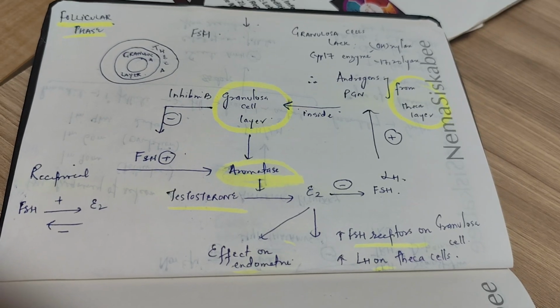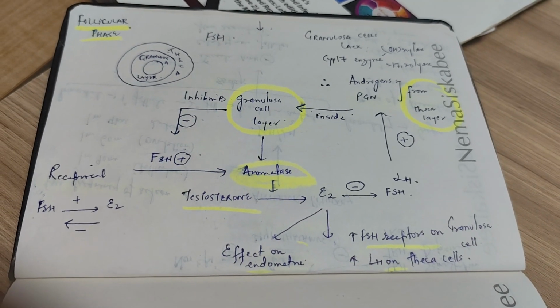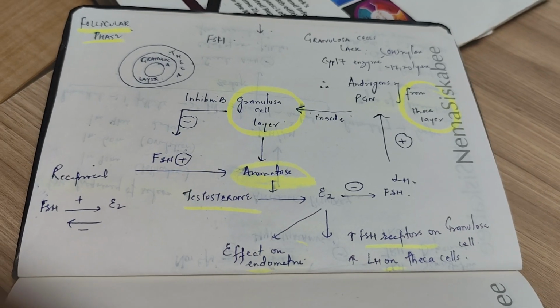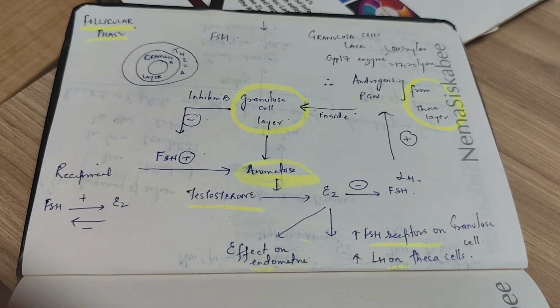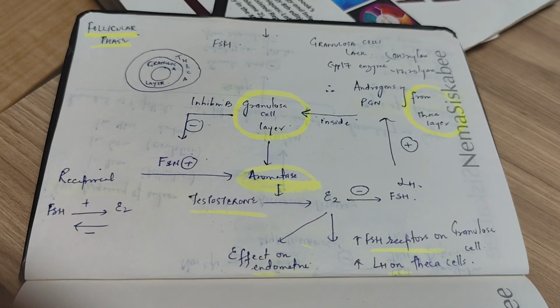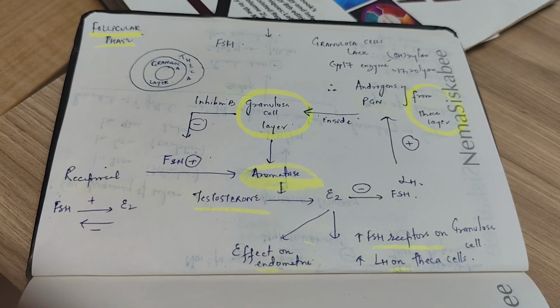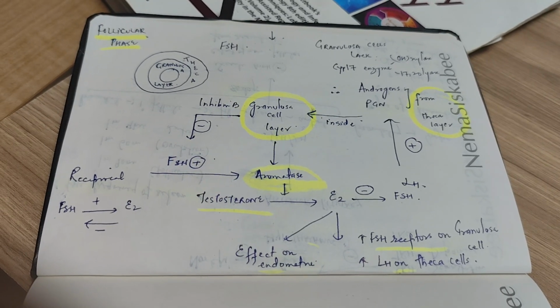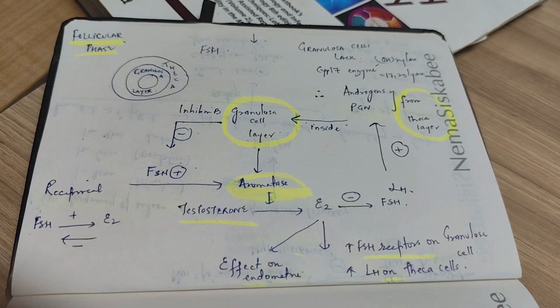It's very important to have LH within the LH window, that is greater than the LH threshold and less than the LH ceiling. LH should neither be too low, so that the substrate, the androgens, are not formed in the follicle, nor too high, which may lead to high androgen concentration in the follicle and thereby bring about follicular atresia.